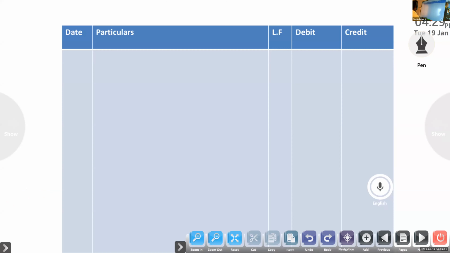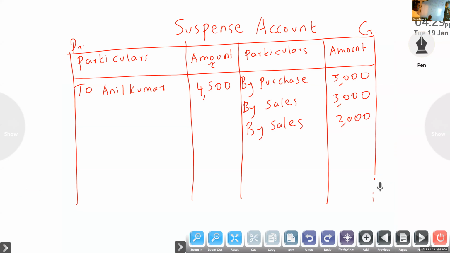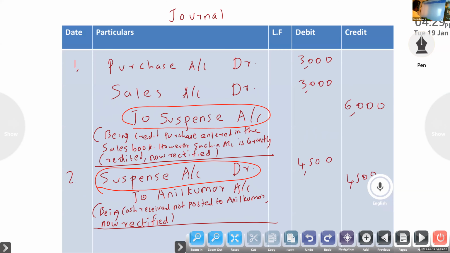Next, fourth entry, credit is suspense. For one credit, there will be two debits. So by Sadiq, by Sabir.